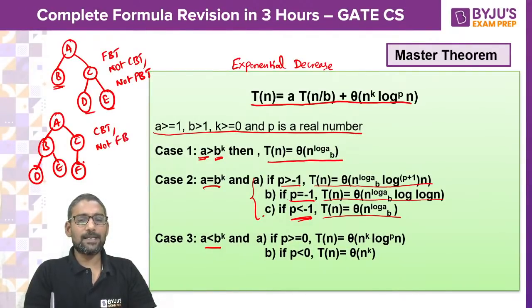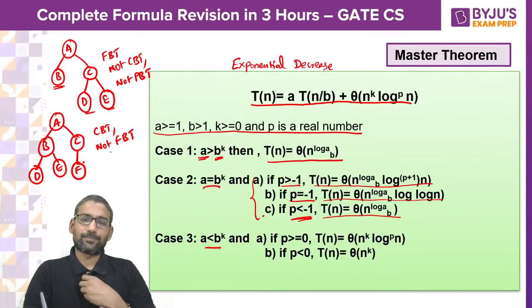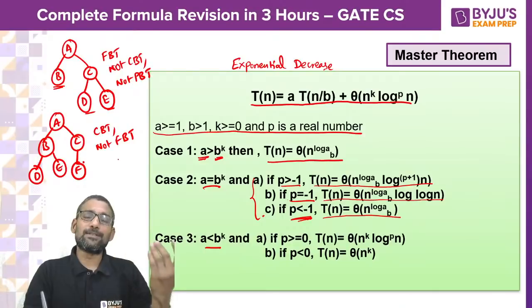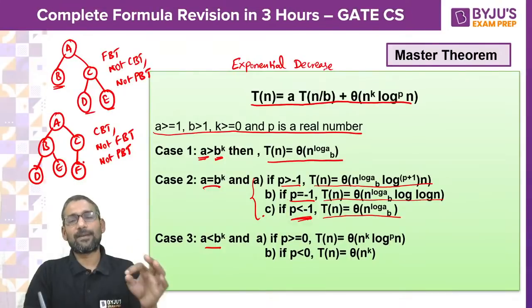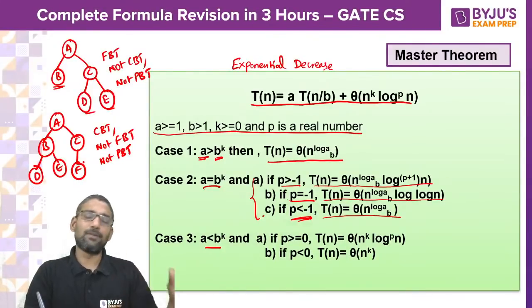Why? C has one child only. No node can have one child. And it is perfect? No, because it is not full, it is not perfect. So every perfect binary tree should be full binary tree first.